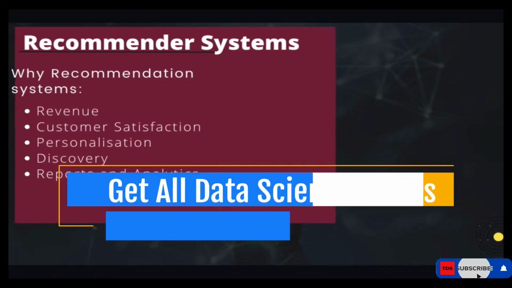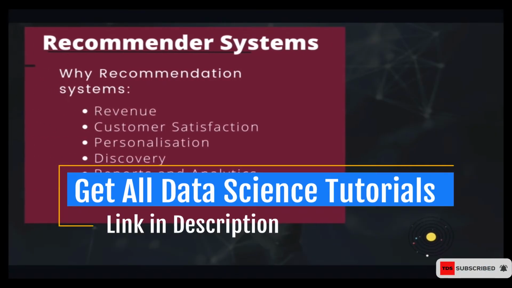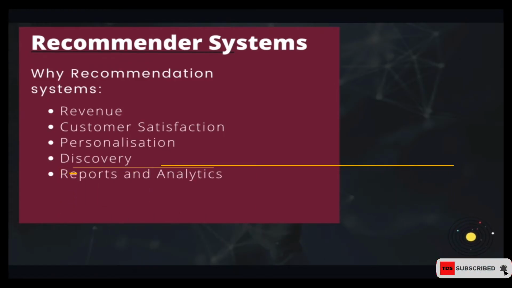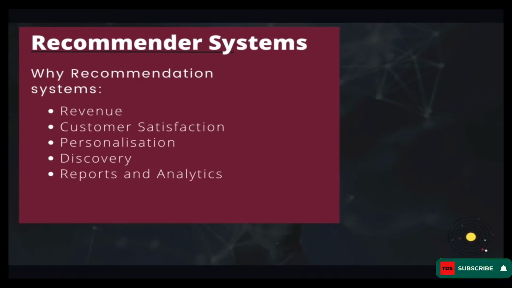We're going to start with why we even need recommendation systems in the first place. People can go to Amazon and buy anything that they want, so why do companies still want to do recommendations? Why do they still spend so much money building recommendation systems? Or people can go to Netflix, choose the movie that they want and watch, but why do they still want to spend a lot of money building recommendation systems? Let's get to understand it.